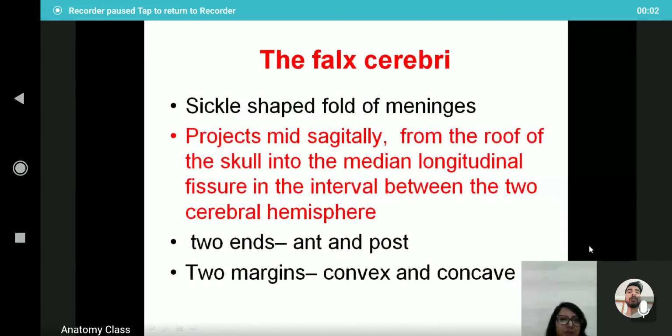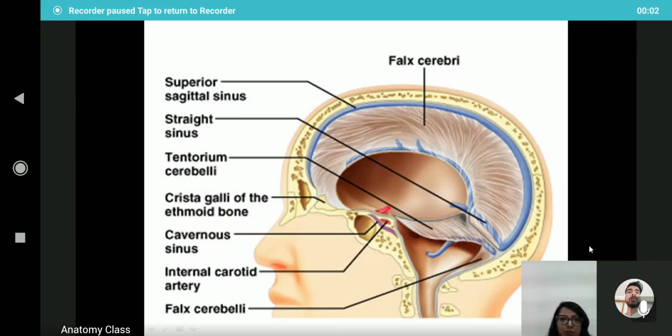Two ends are there in the falx cerebri. They are the anterior end towards the anterior cranial fossa and the posterior end. Two margins, they are the convex margin and the concave margin. So falx cerebri is something like this. Okay, so this is the fold of the dura mater which is present between the two cerebral hemispheres, and this is the anterior end.